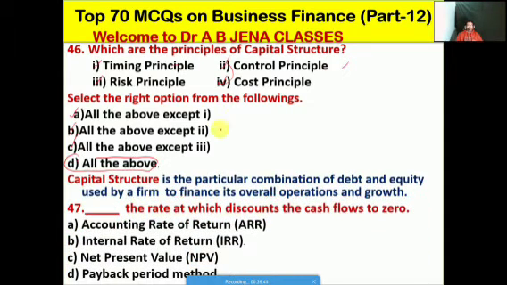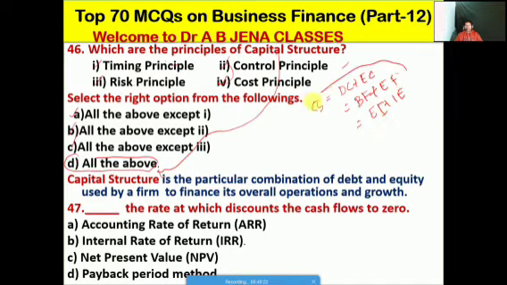So next one we will see, friends, let us discuss what is the meaning of capital structure. So capital structure is a particular combination of debt and equity which is used by a company or firm to finance its overall operation and growth. So capital structure is equal to, in mathematical equation, the debt capital plus equity capital, or it's borrowed fund plus the equity fund, or you can say external equities plus internal equities. So friends, we have to remember.